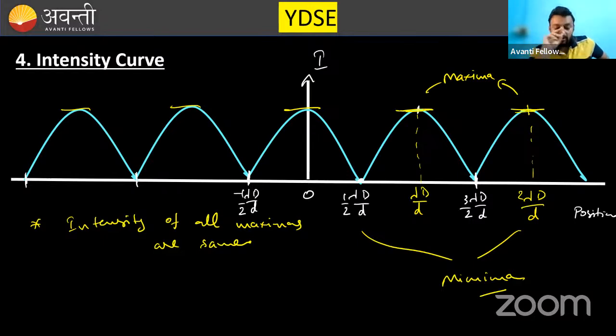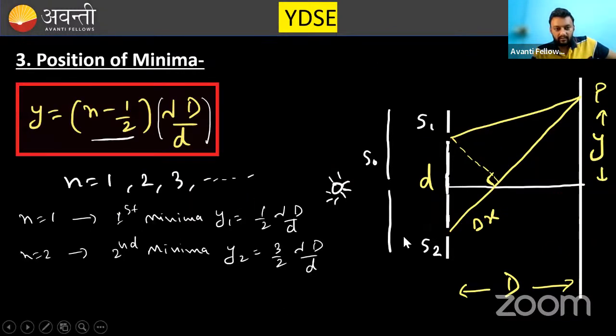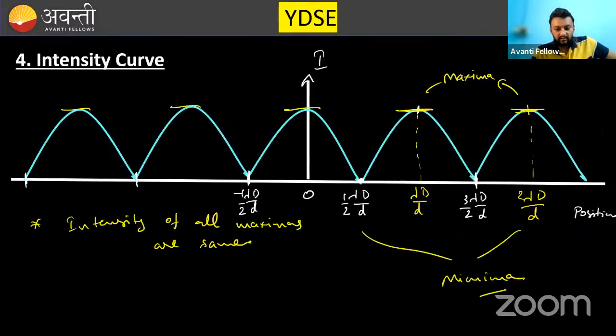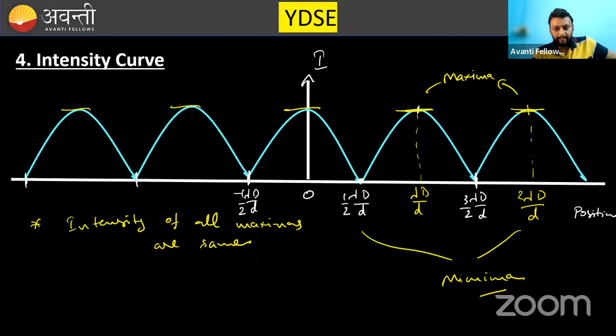If I say at this point of time, is the minima correct? Which minima, here or here?